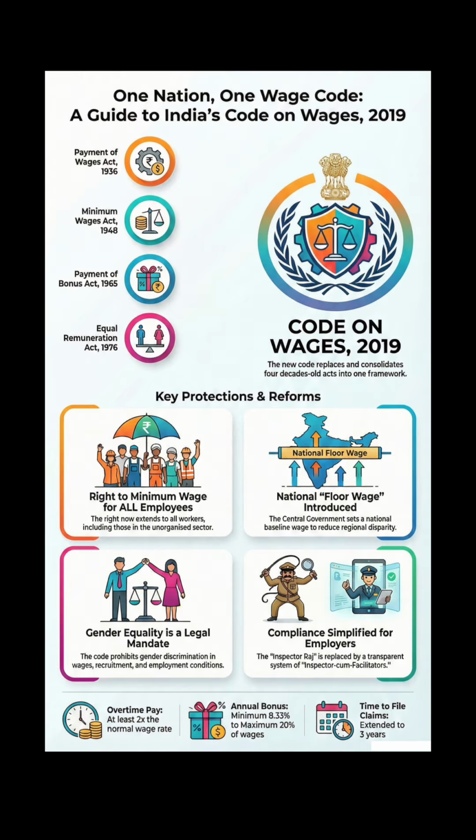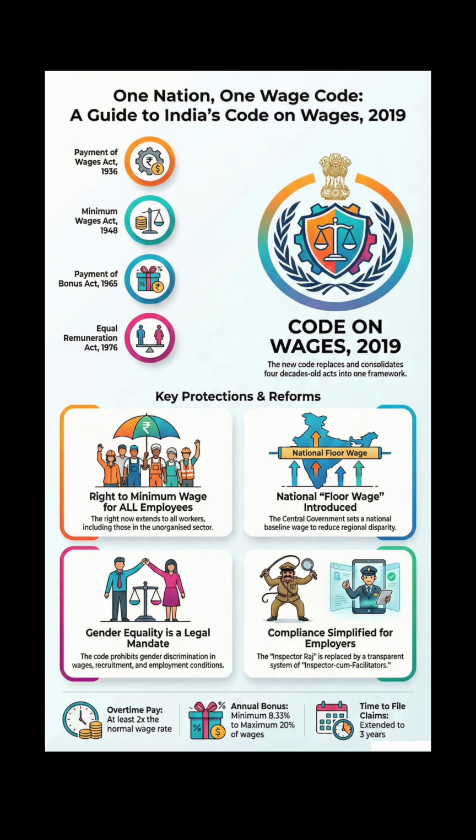The second critical shift lies in the definition of wages. As per Section 2Y, wages include basic pay, dearness allowance, and retaining allowance. However, if your exclusions, such as house rent allowance or overtime, exceed 50% of the total remuneration, that excess amount must be added back into the wages component. This will have a direct financial impact on the calculation of provident fund and gratuity contributions.